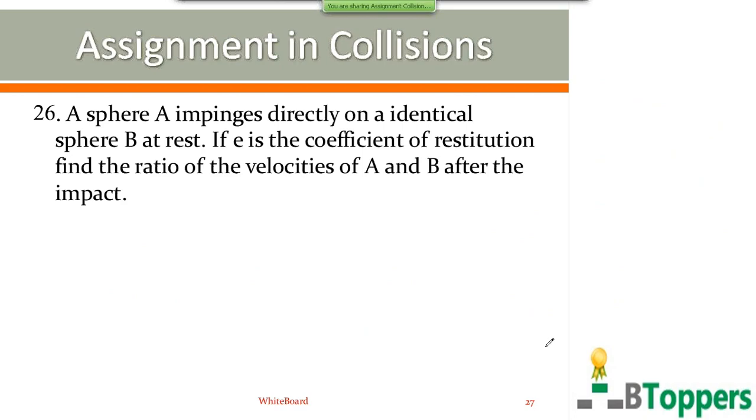The sphere A impinges directly on identical sphere B at rest. e is the coefficient of restitution. Find the ratio of the velocities of A and B after impact. So here you have to find the answer in terms of coefficient of restitution.